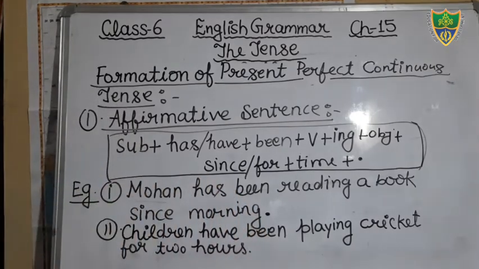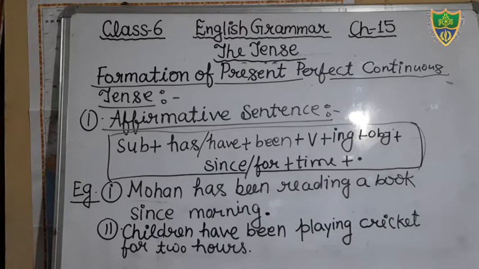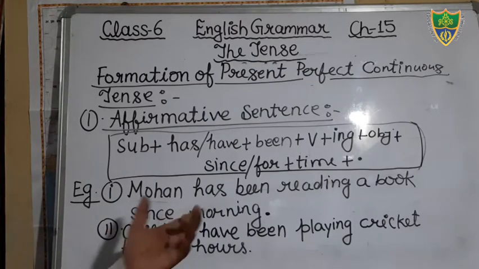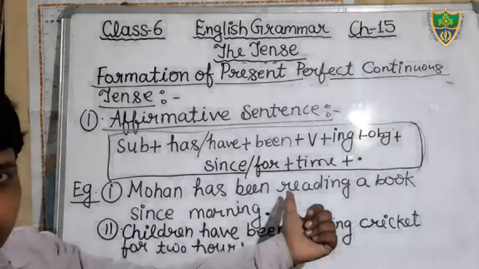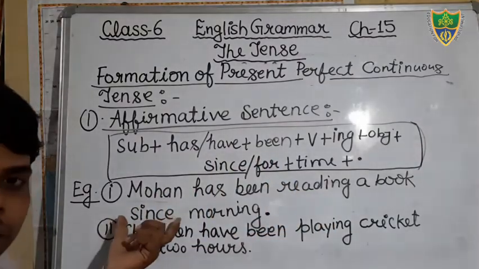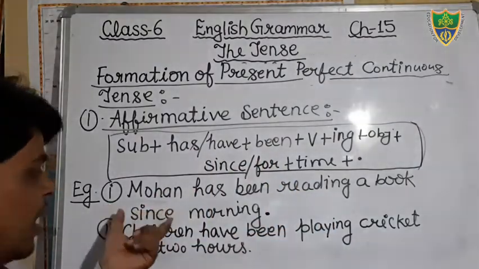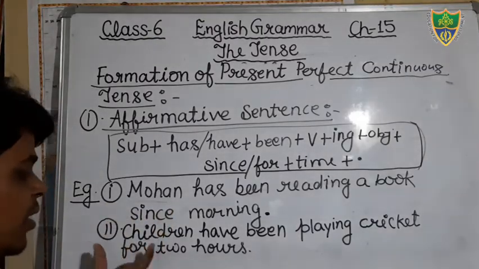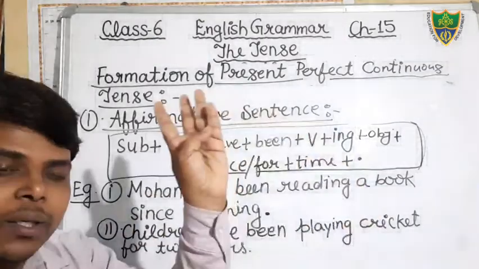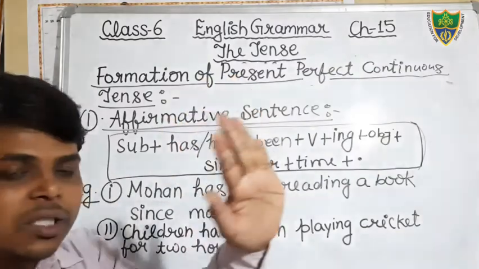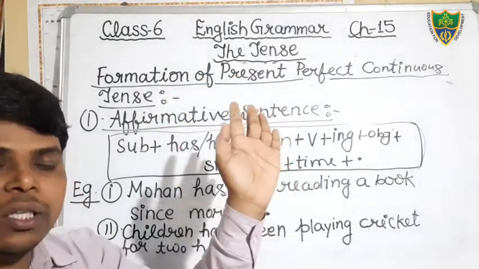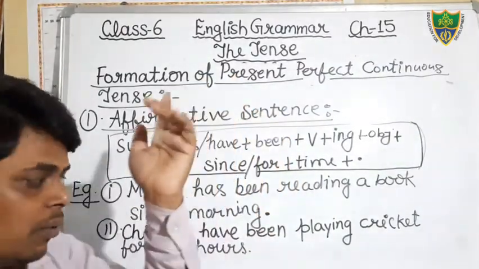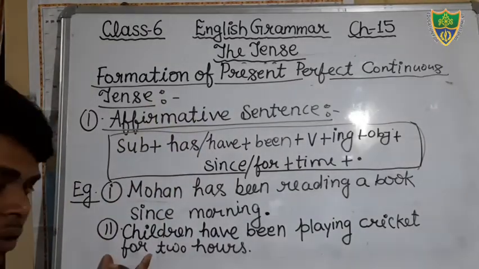Okay, just write down this sentence. Children have been playing cricket for 2 hours. Okay, that is your second sentence. In the first sentence the time is fixed, that is certain, therefore I have used since. Here the time is not fixed, it is mentioned only 2 hours. Since when the 2 hours, this is not mentioned. Okay, that is not certain, therefore I have used for.